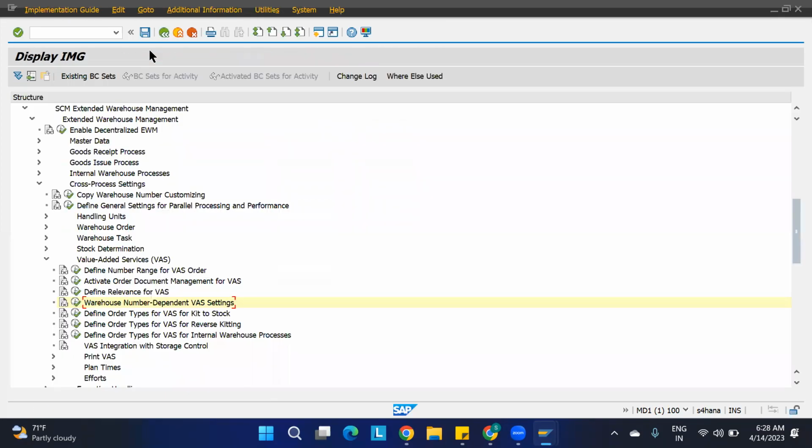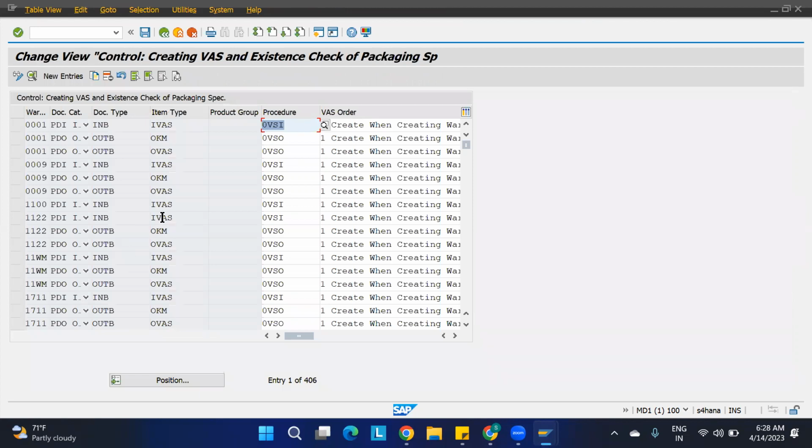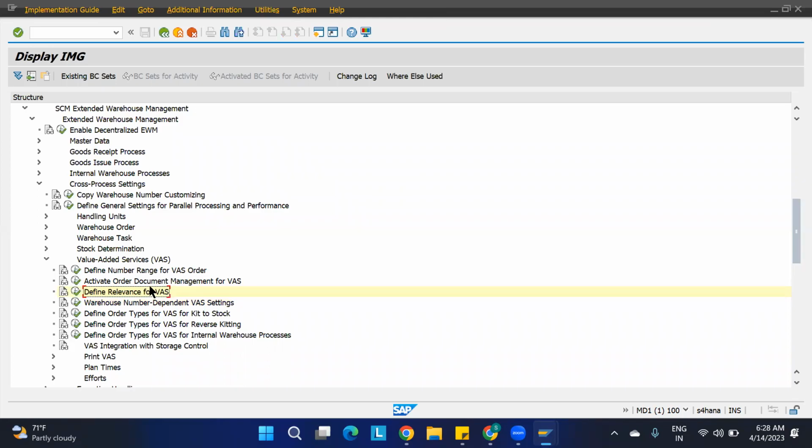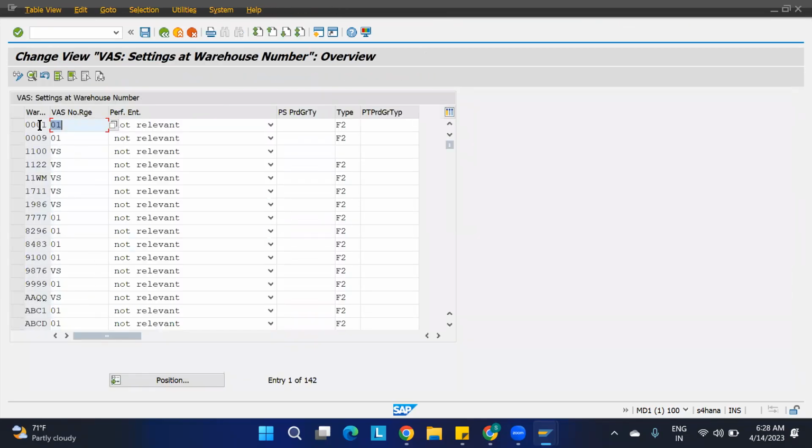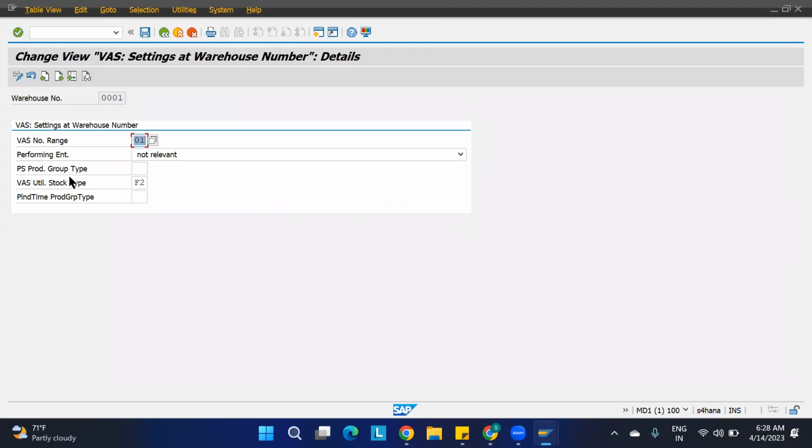And next thing is where we'll going to. Okay, here I have explained. Okay, we need to maintain some product groups. Okay, once I'm going to move towards this one, not here, where I have mentioned product groups and all things. No, here only, I think 1 minute. Yes, here product group type. Okay, stock type is mentioned over here. Okay, where we will maintain this particular part, when it is required. Okay, whenever you are having products and you are maintaining a certain product group type, only for this should the VAS happen.